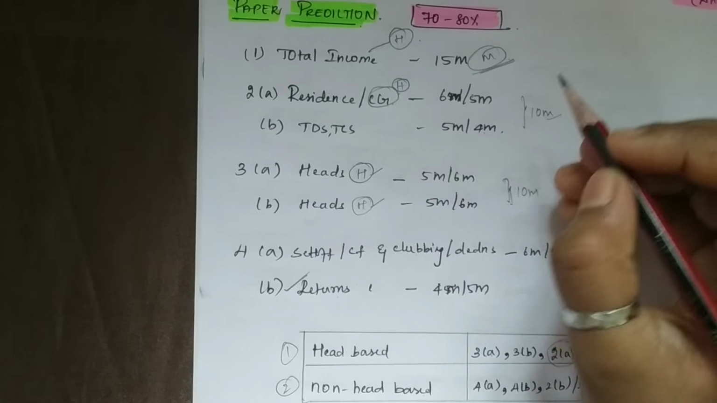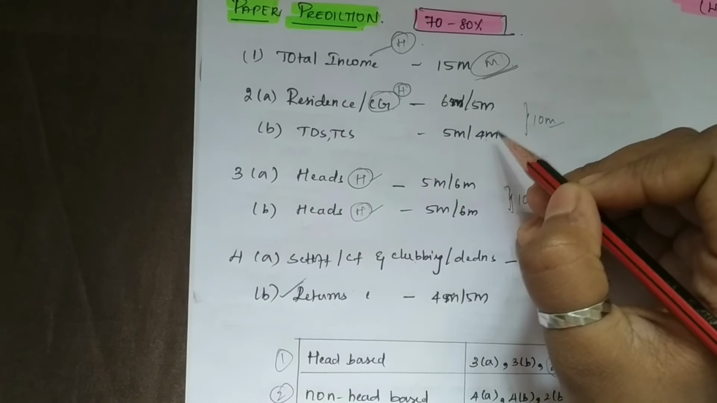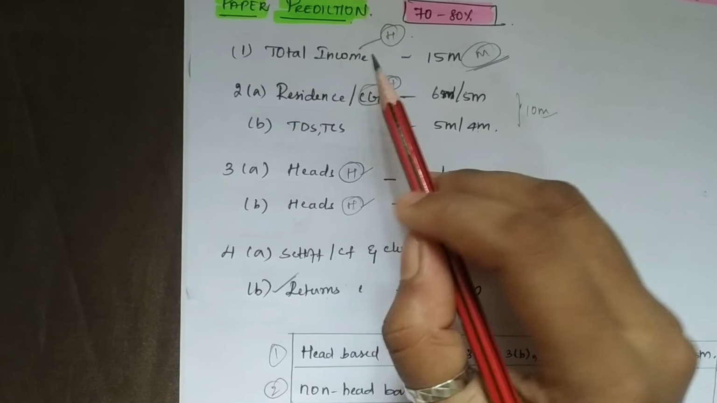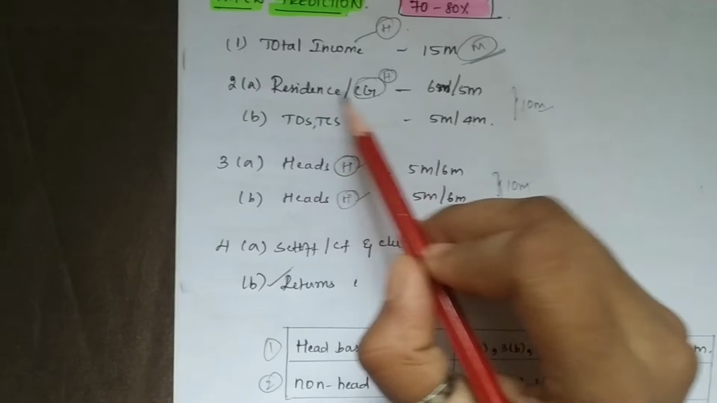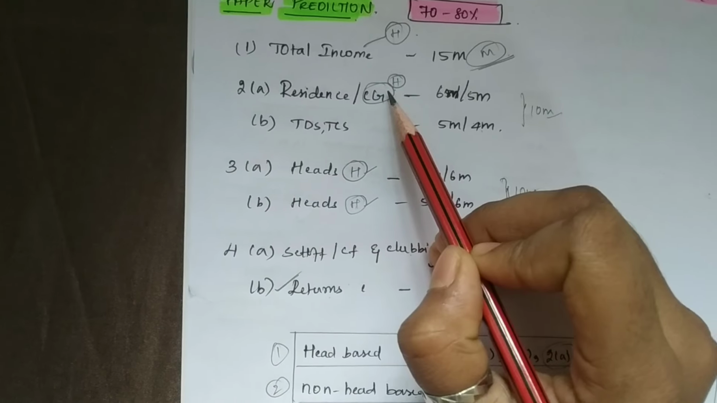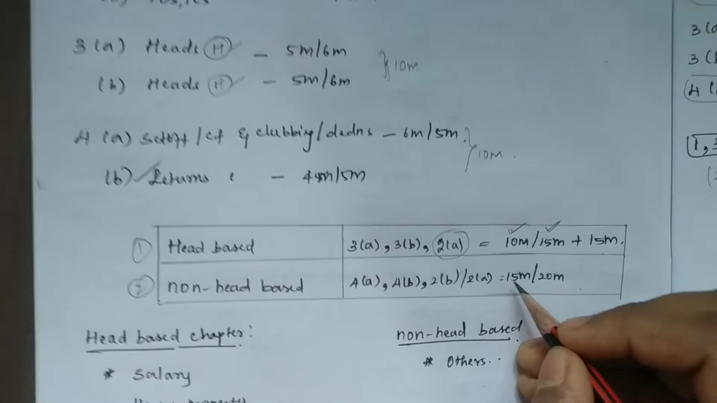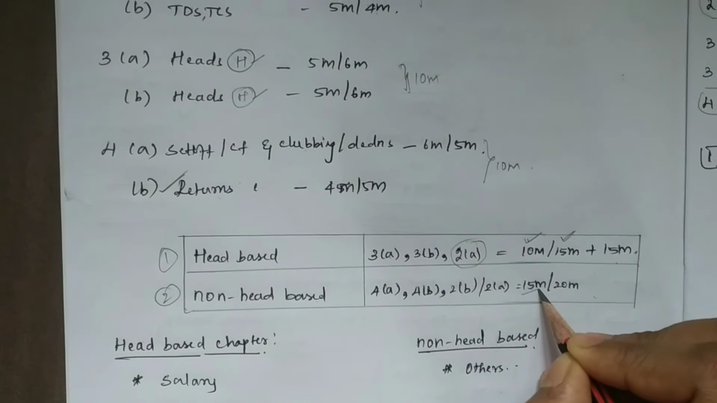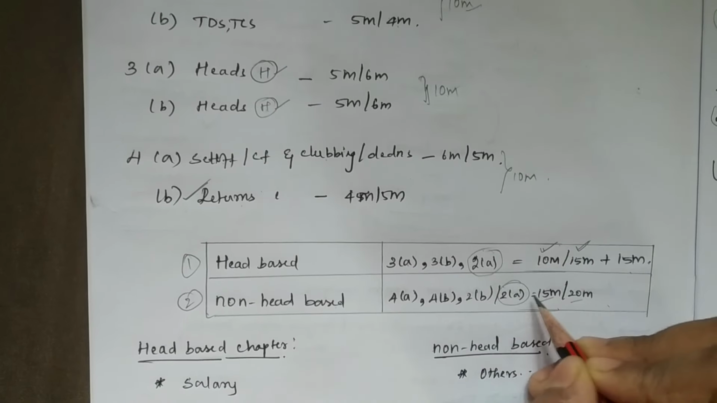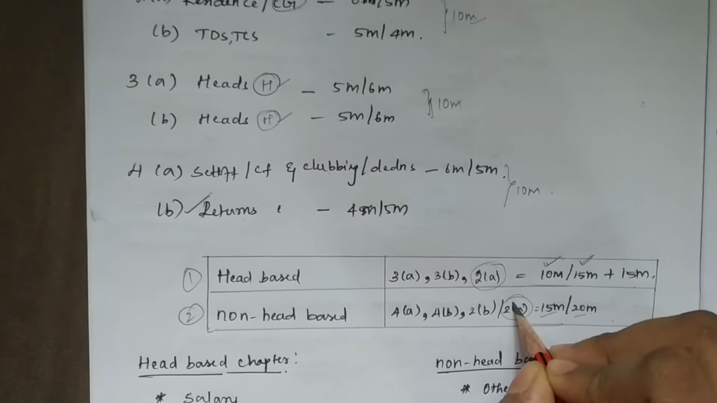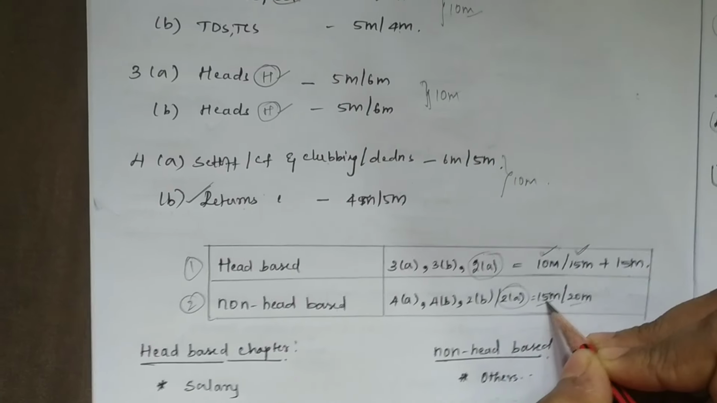And another chance of getting a non-head-based chapter is in the second question. If they have asked residential, it is non-head-based. If it is head-based, then a capital gains head-based chapter will come. So, short 15 marks or 20 marks. Considering 2A, it will be 20 marks. Not considering 2A, it will be 15 marks.